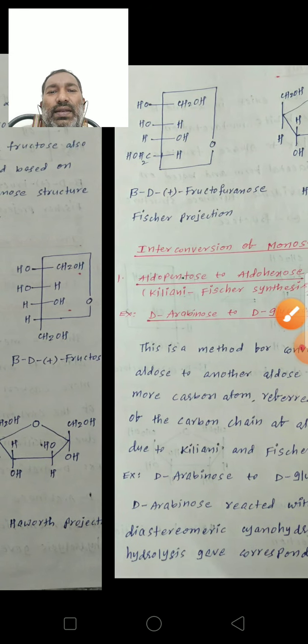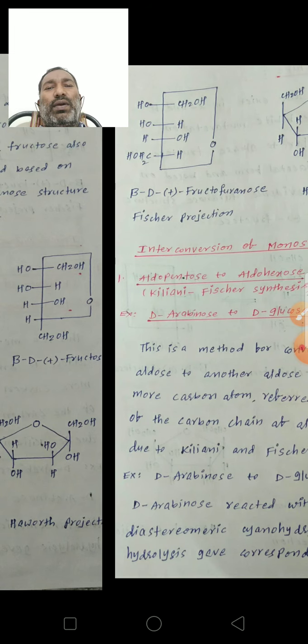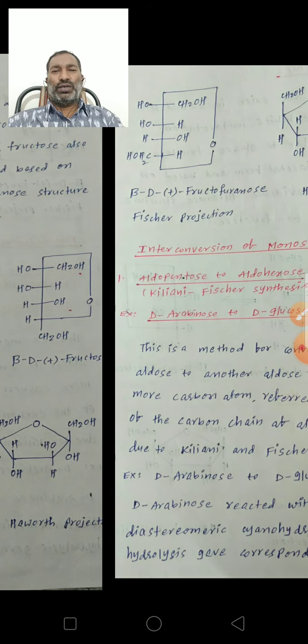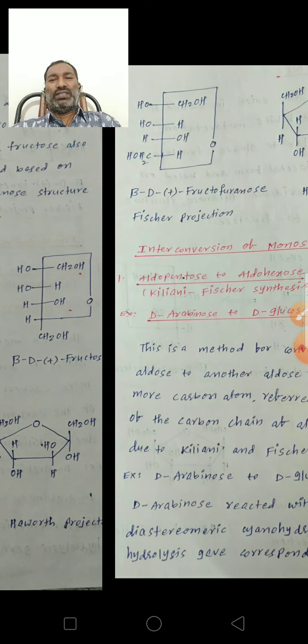See here, next is beta-D-(+)-fructofuranose. In the second carbon, OH is on the left side and CH2OH is on the right side. On the third carbon, H is on the right side and OH is on the left side. On the fourth carbon, OH is on the right side and H is on the left side. On the fifth carbon, H is on the right side and CH2OH is on the left side, and the furan structure is there. This is the beta-D-(+)-fructofuranose, the Fischer projection formula.